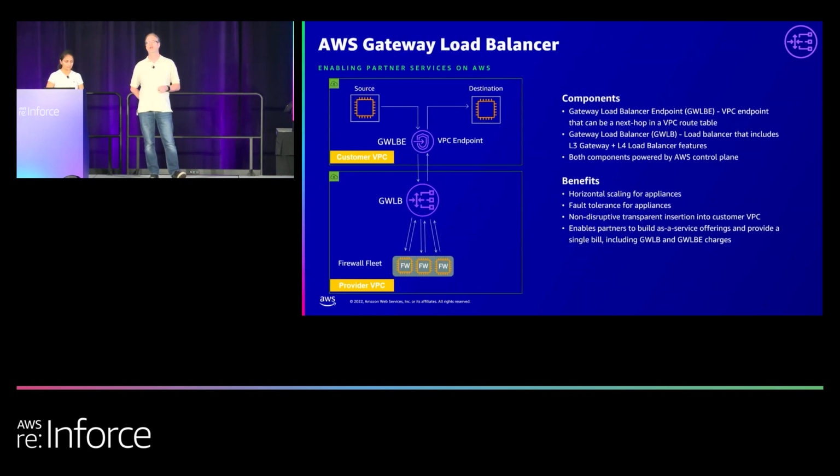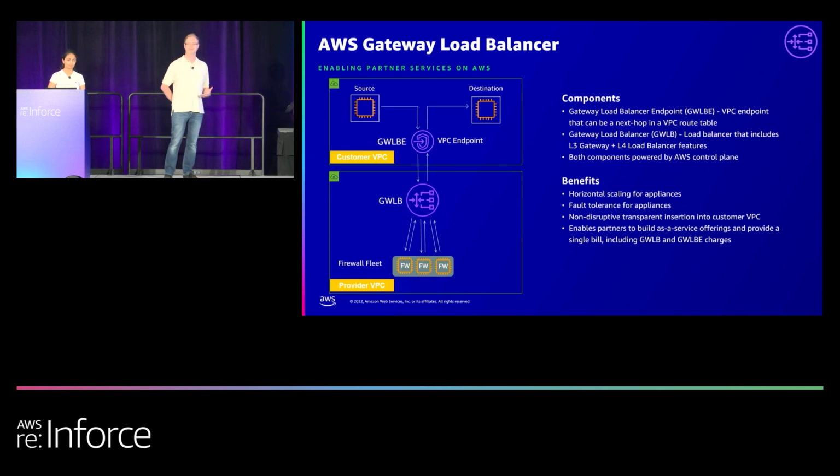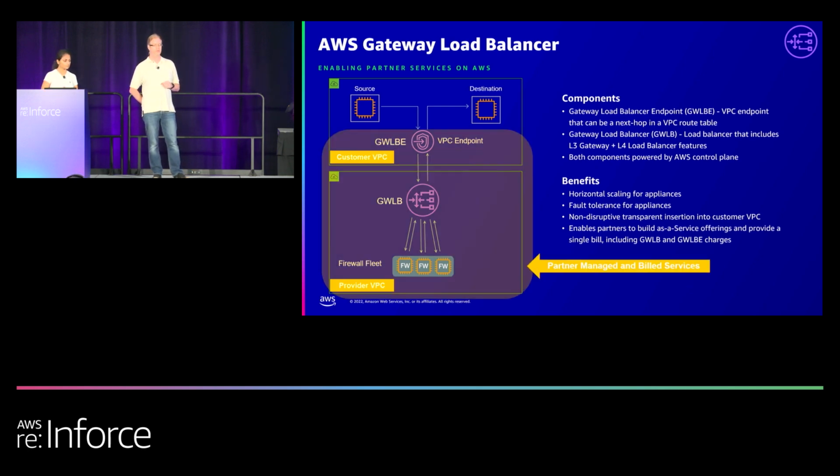Now, another thing I want to note that we've released recently is the ability for our partners, if we have any partners out here, to offer a service to their customers with that single paying service, like you would for the marketplace where you click on it. And they can cover everything pretty much up to the gateway load balancer endpoint and the fleet.